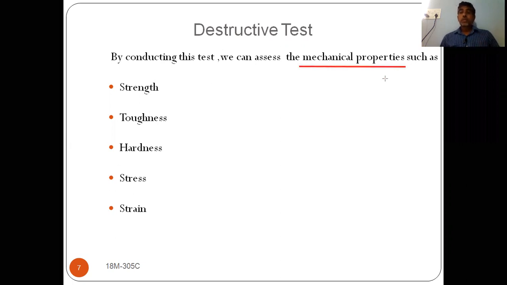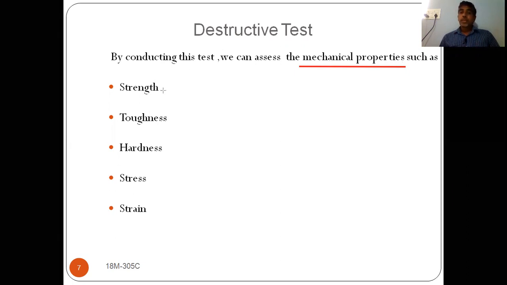We should remember this point. From the destructive test, we find the values for different mechanical properties.